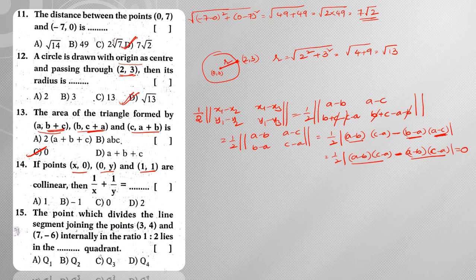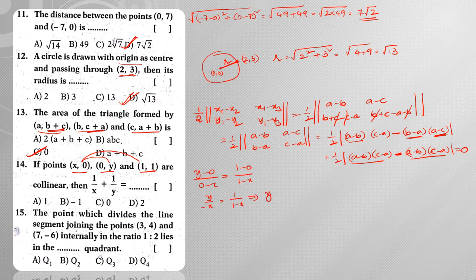Alright, so by using the slope method, consider these 2 points and the slope of these 2 points, and the slope of these 2 points. Then what I am going to get? y2 minus y1, that is nothing but y minus 0 by 0 minus x is equal to the slope of these two, that is nothing but 1 minus 0 by 1 minus x. So what is the slope formula? y2 minus y1 by x2 minus x1, right? So y minus 0 by 0 minus x, this I can write as y by minus x is equal to 1 by 1 minus x.